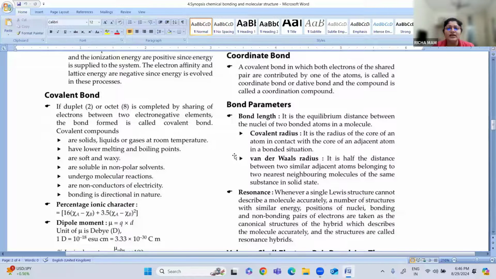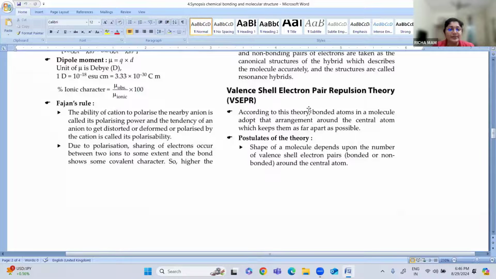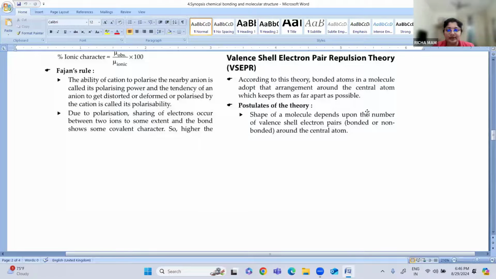Then an important concept is VSEPR theory. In short, it tells you about the shape of the molecule. Suppose I have a metal and three ligands, an MA3 type of compound.